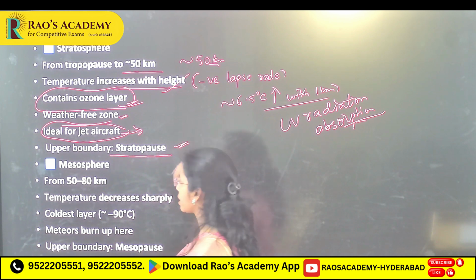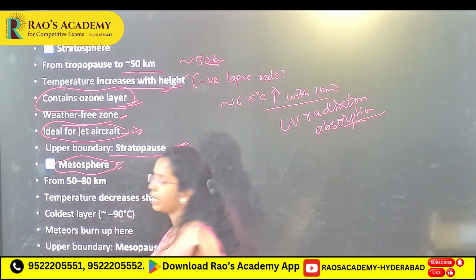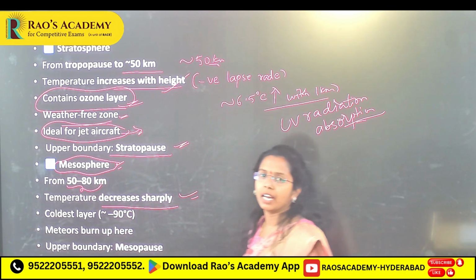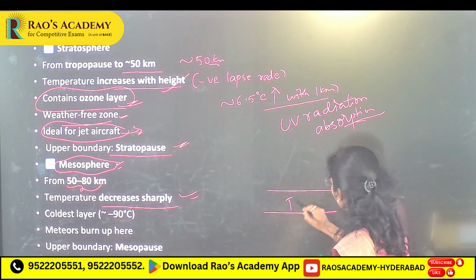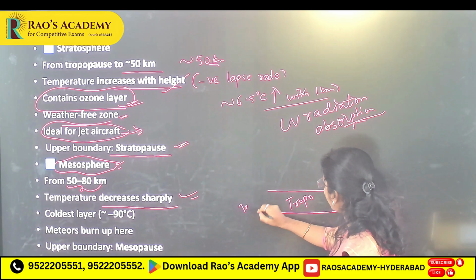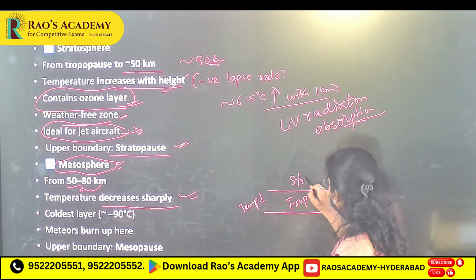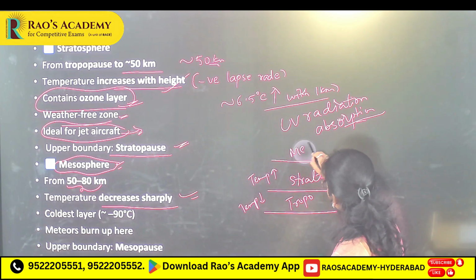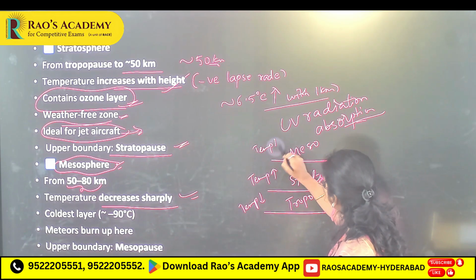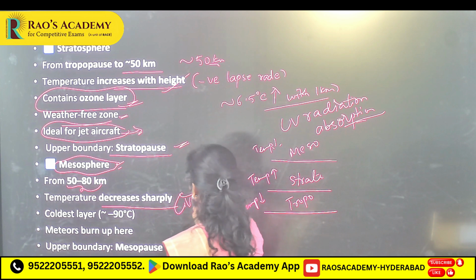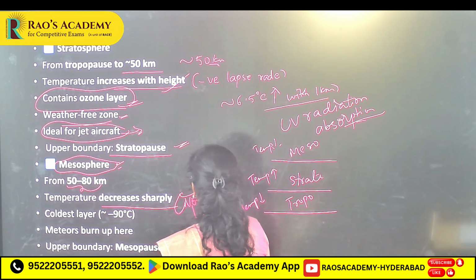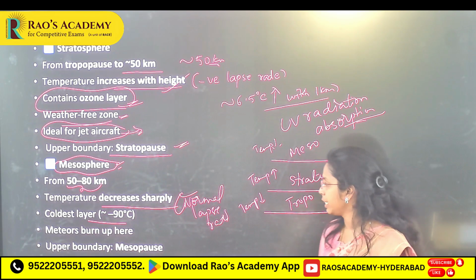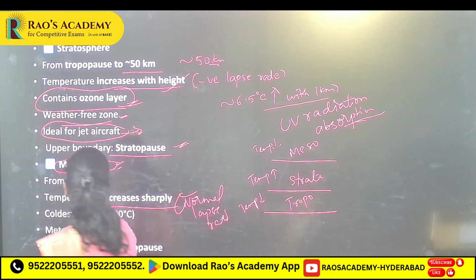Next, upper boundary of the stratosphere. Third layer, mesosphere, very important, 50 to 80 kilometers. Again here temperature decreases. Same: troposphere, temperature decreases; stratosphere, temperature increases; again mesosphere, temperature decreases, meaning here again you will see normal lapse rate. Coldest air, approximately minus 90 degrees, you will see. Meteors burn here, that you have to remember.